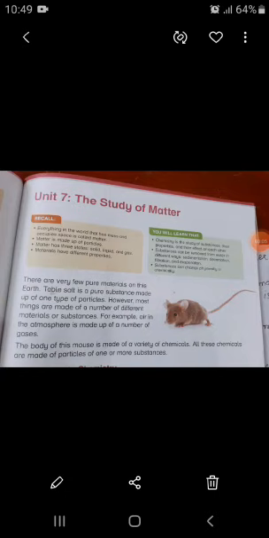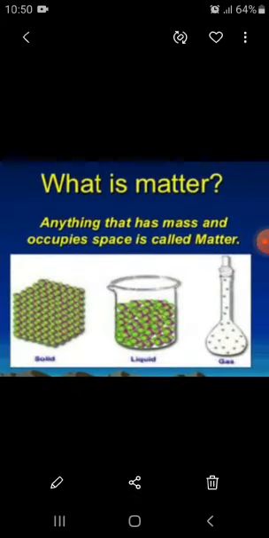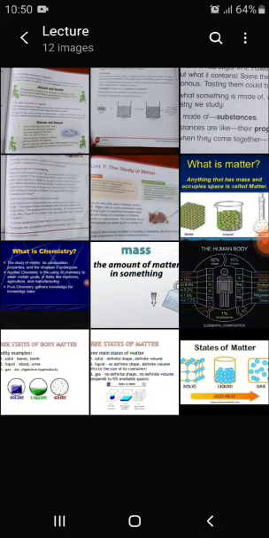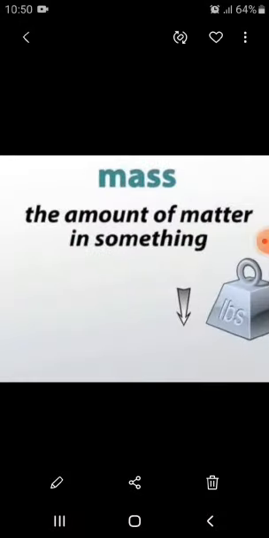I'm your science teacher, and today we will start our next unit, number 7, the study of matter. Now, what is matter? Matter means any substance, anything that has some mass and occupies space. What is mass? Mass means the amount of matter in anything.